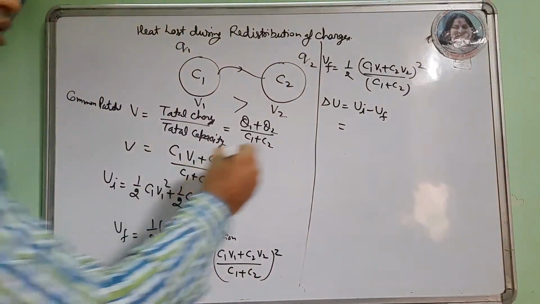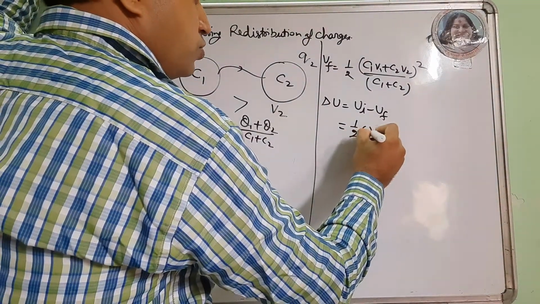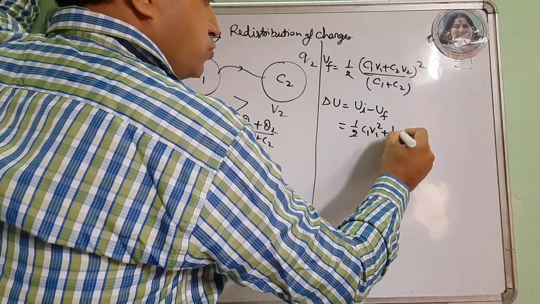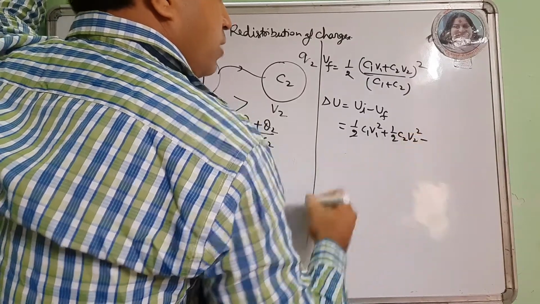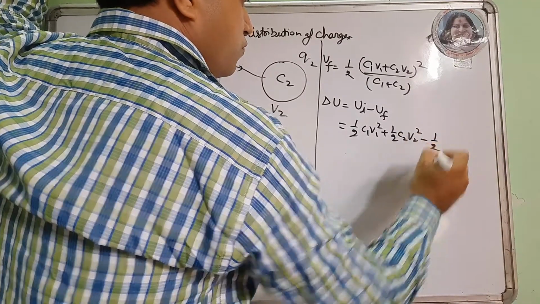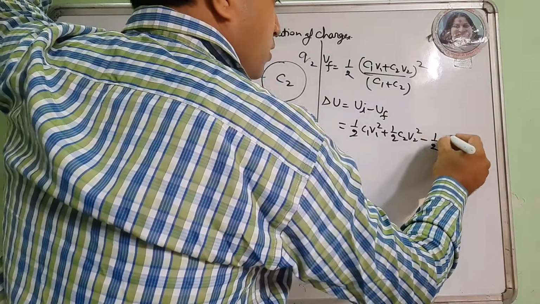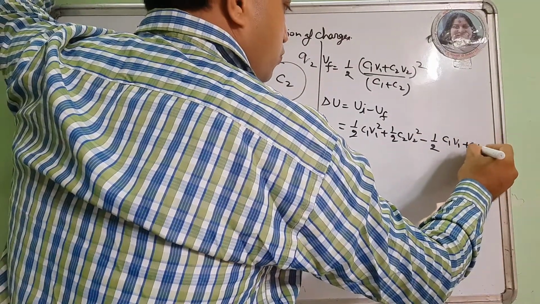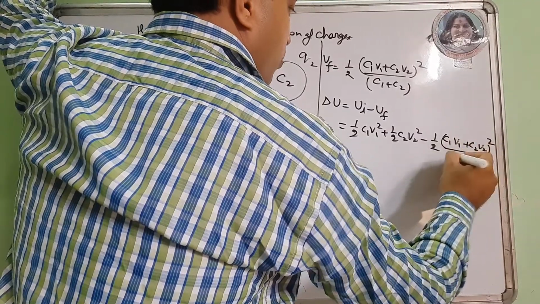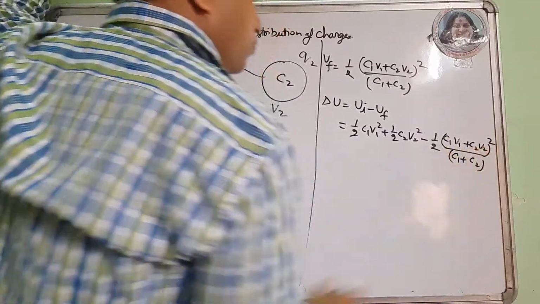U initial is half C1 V1 square plus half C2 V2 square, minus half of U final, which is C1 V1 plus C2 V2 whole square upon C1 plus C2.